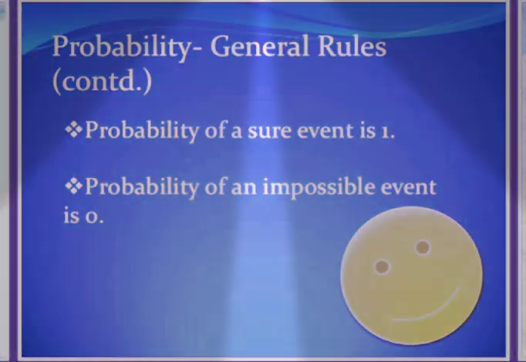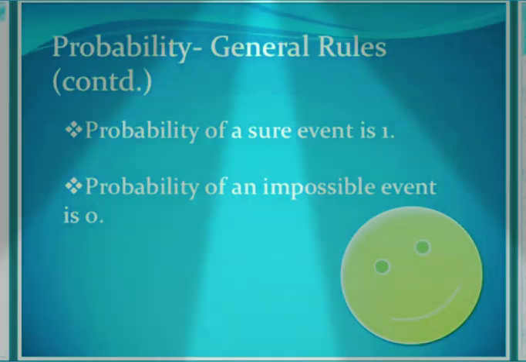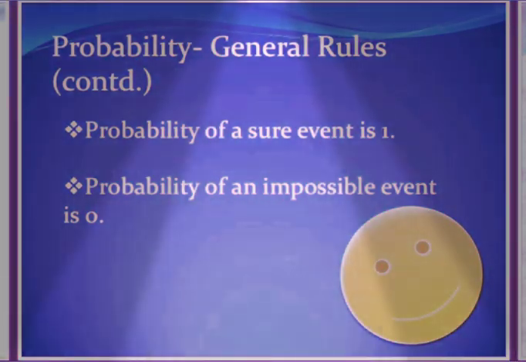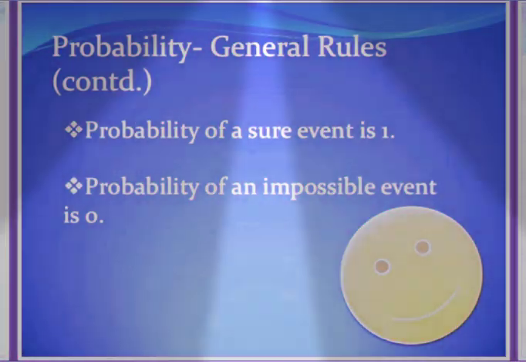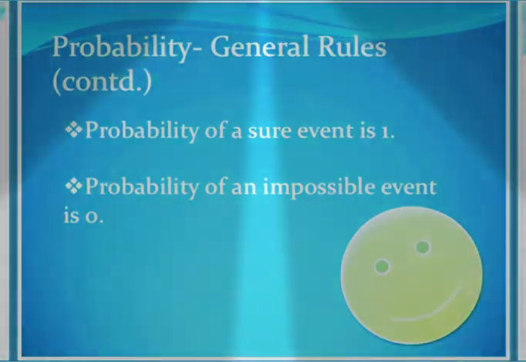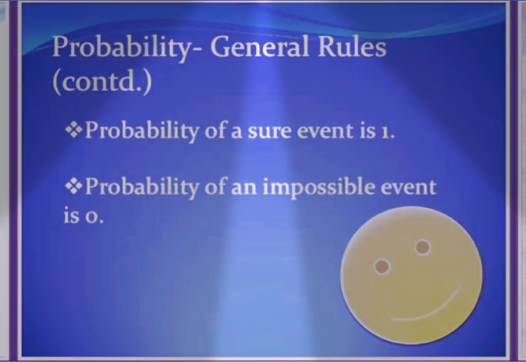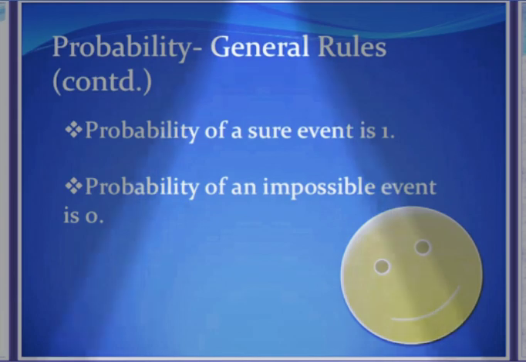So for the sure event, the probability is always 1. And for an impossible event, what is the probability? Yes, you are right. For an impossible event, the probability is 0. So that's why the range of probability is between 0 and 1.